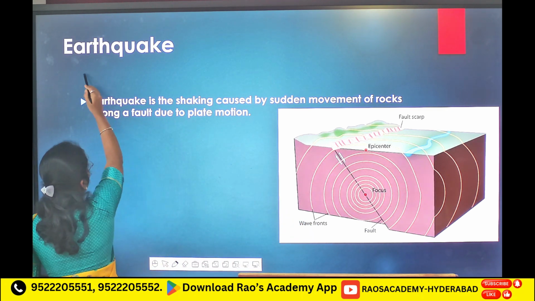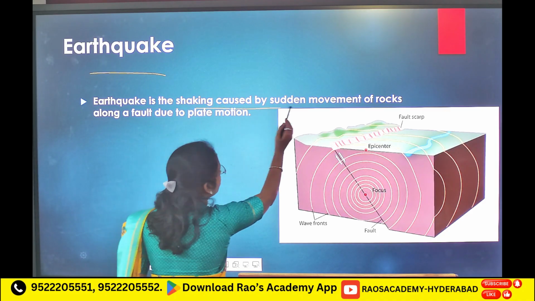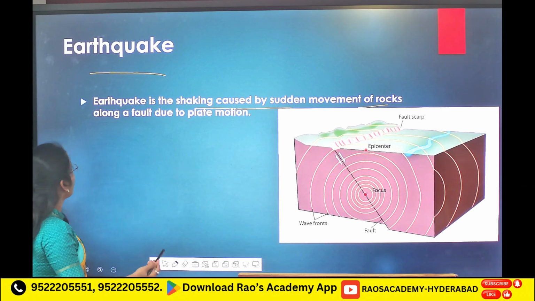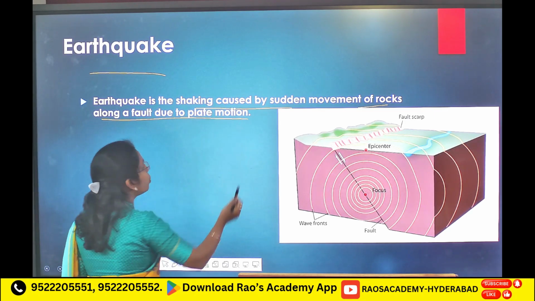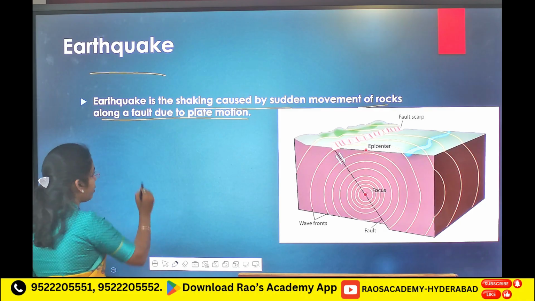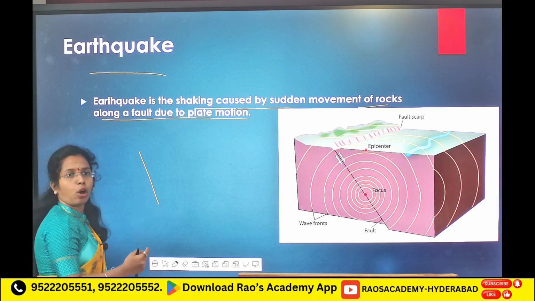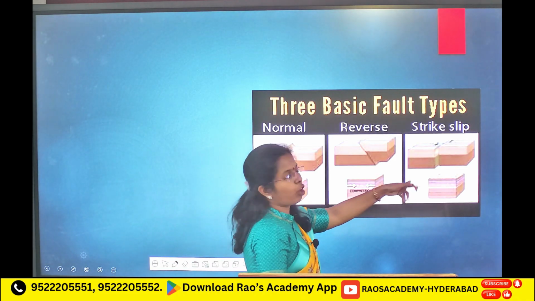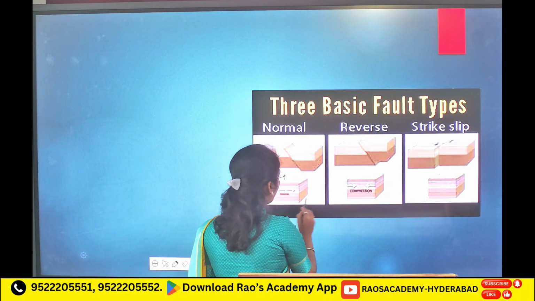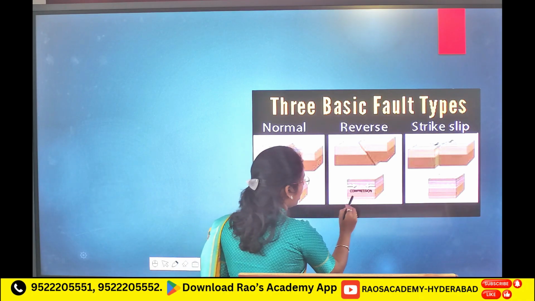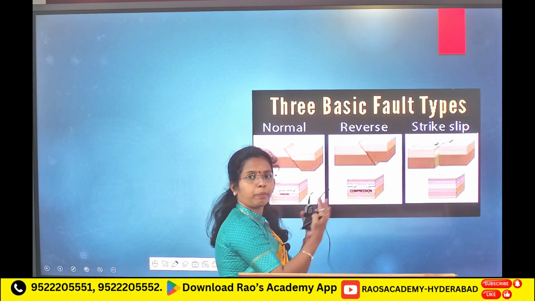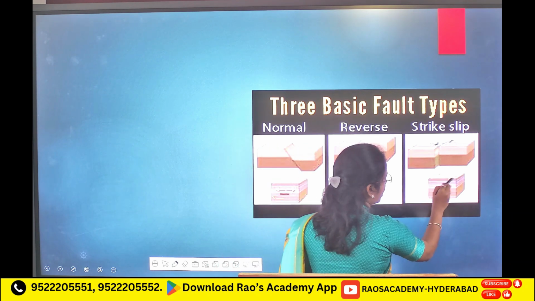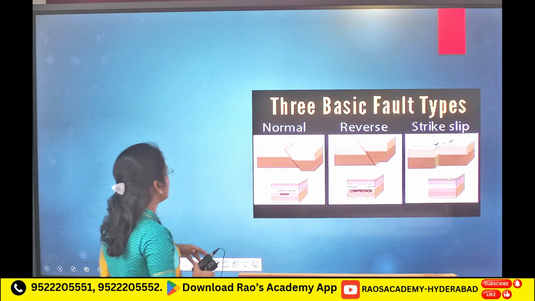Now, what is an earthquake? Earthquake is the shaking caused by sudden movement of rocks, sudden movement of rocks along a fault due to plate motion. Yesterday we have seen faulting, right? Normal fault, reverse fault, strike-slip fault. Normal fault, opposite motion. In reverse fault, compression. Here a transform boundary, horizontal displacement.